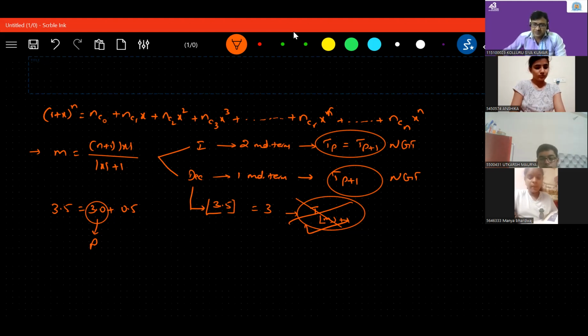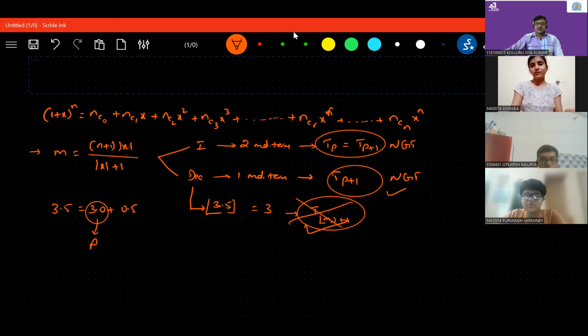Because here there was a change, please observe the change. In some books, 3.5 can be written as 3 plus 0.5, where 3 is nothing but p, so they will take TP plus 1 as the numerically greatest term. But in some textbooks, for 3.5, they will apply the floor function. The floor of 3.5 is the nearest lowest integer value, which is 3. So they will represent it as T of floor function of m, because the m value here is 3.5, plus 1.